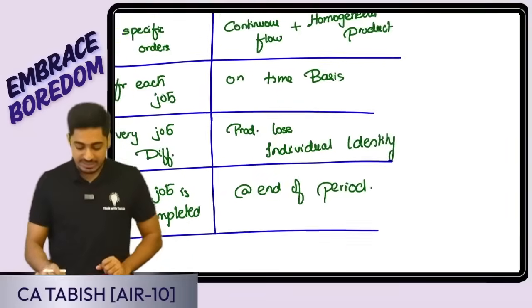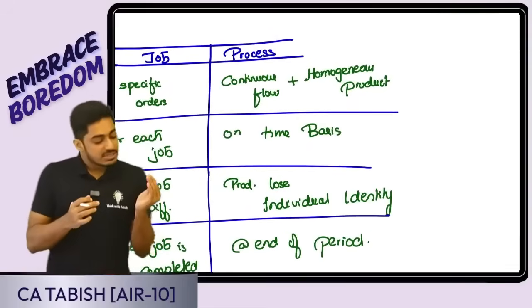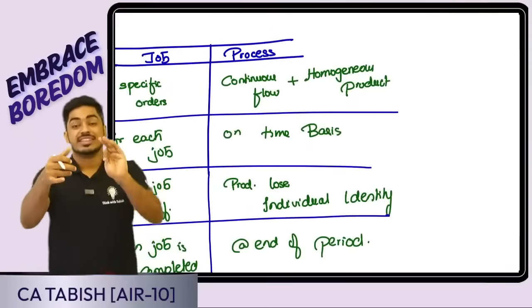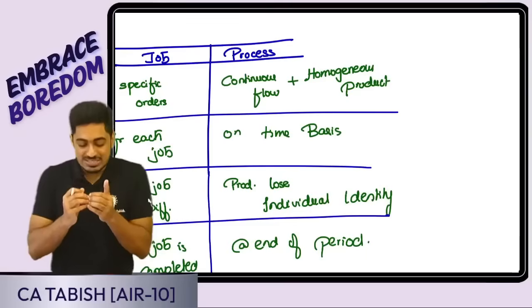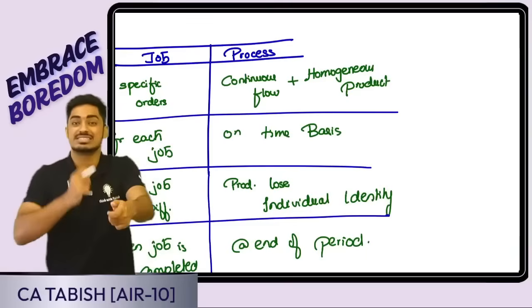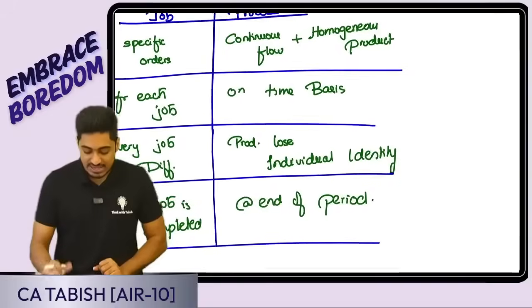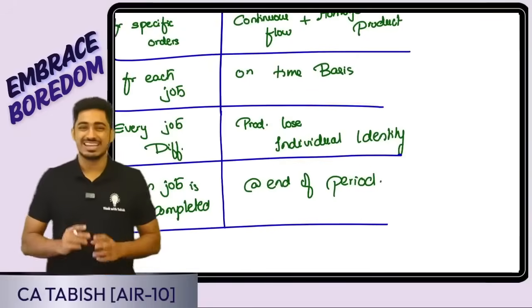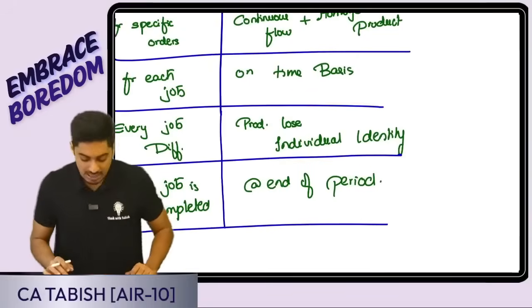Every job is different. But in a process, if 10 units went in, they are going to lose their individual identity, because once it becomes an output, it is going to become homogeneous. I cannot tell, okay, this is the first unit, this is the second unit. They will lose their individual identity. Product loses its individual identity, because ultimately only homogeneous products are coming outside.